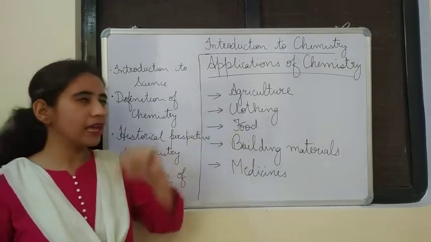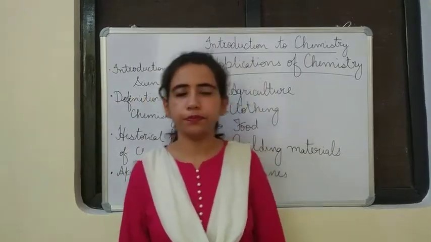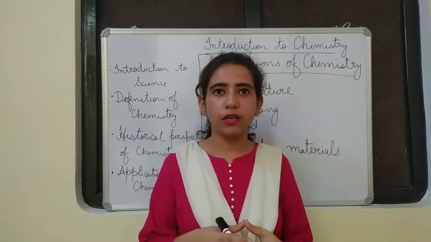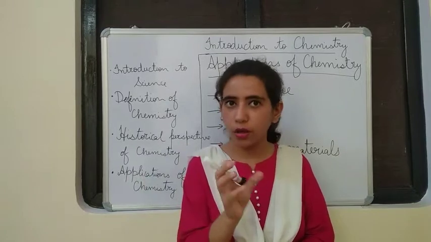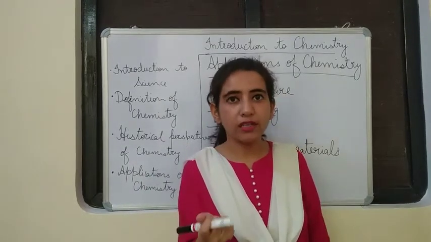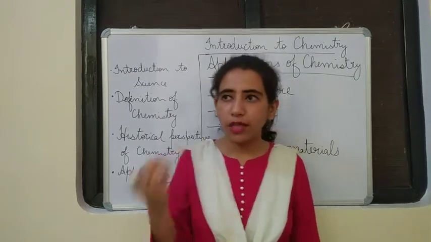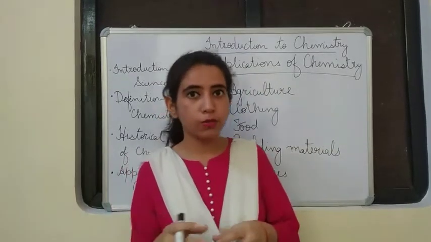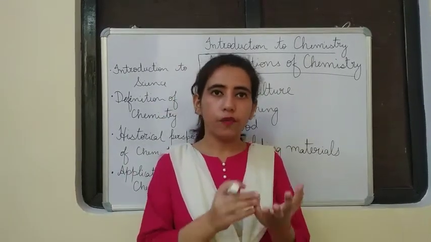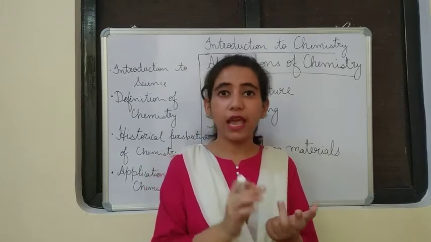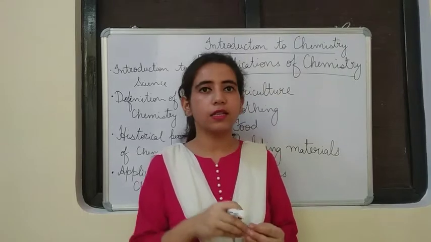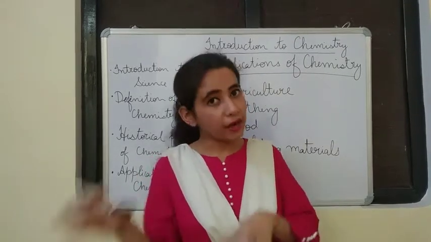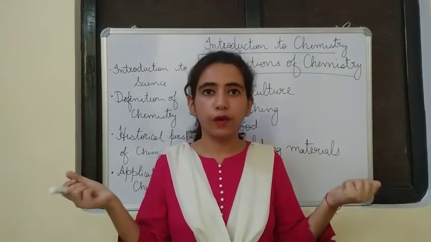The first one is agriculture. See, whenever we do agriculture, we try to get the maximum output, the maximum production, or we can say we try to get the maximum yield. For that, the chemists, they have helped us with different things like fertilizers, pesticides and insecticides. Now what are fertilizers? Fertilizers are the chemical substances that are added to the soil to increase their fertility.